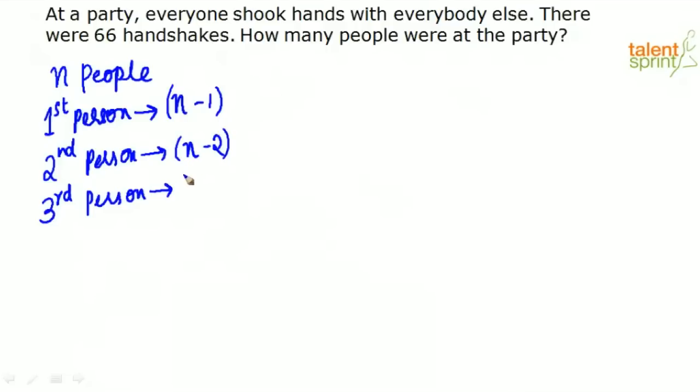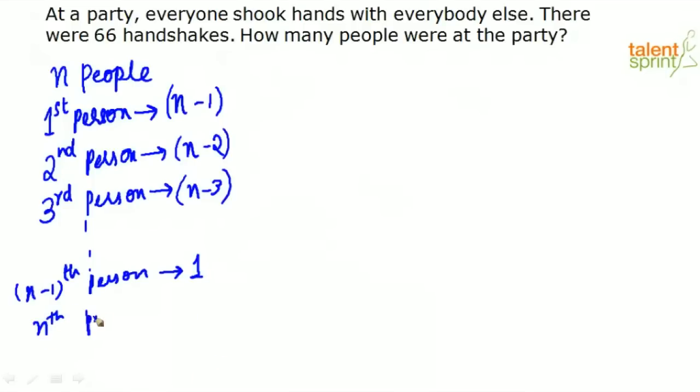Now, he will shake hands with only n minus 3 people and so on. So, there will be one n minus 1 person, right? How many people will he shake his hands with? Only the last person will be left out, right? The last person, whoever is there in the group, is left out. And the last person, basically, he would have shaken hands with everybody. When their turn came, he would have shaken hands with everybody and no one would be left for him, right? So, 0. So, now totally how many handshakes were there?